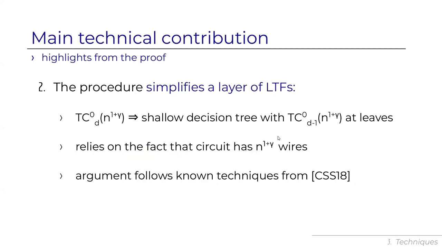The next step is to argue that the procedure simplifies a layer of LTFs simultaneously. It doesn't follow by a simple union bound. It relies on the fact that the circuit has a few wires. And we're going to argue that any TC0 circuit of depth D simplifies to a shallow decision tree with TC0 circuits of depth D-1 at its leaves. And this is actually not a difficult part. The argument follows known techniques. The known techniques carry easily to the setting of random projections. The techniques come from the work of Chen, Santhanam, and Srinivasan.